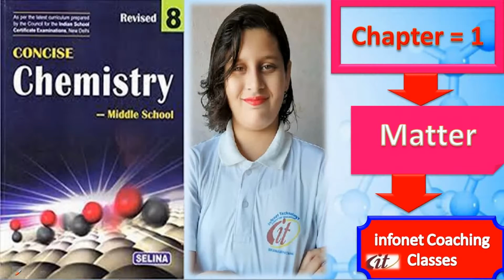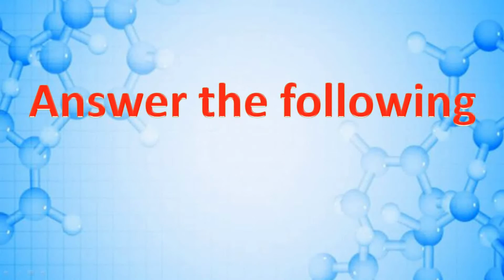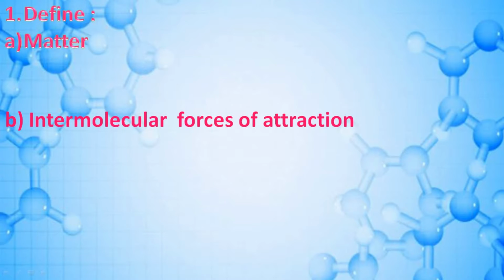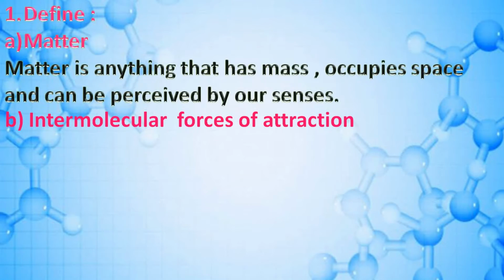Today we are going to discuss Chemistry Chapter 1 Matter. So let's see. Answer the following. Define matter. Matter is anything that has mass, occupies space and can be perceived by our senses.